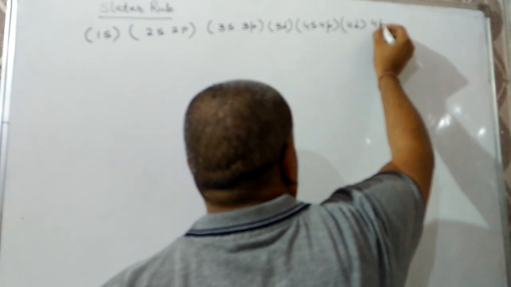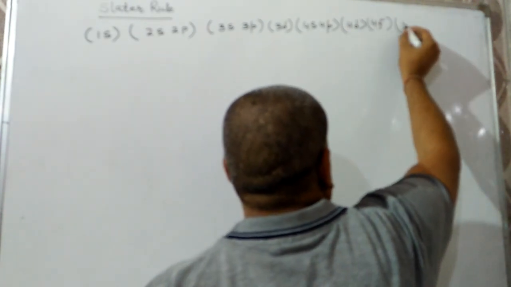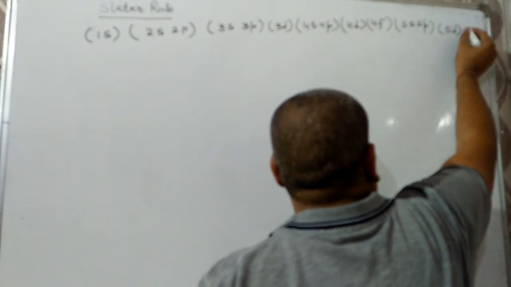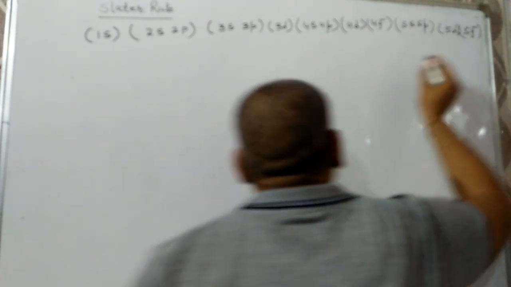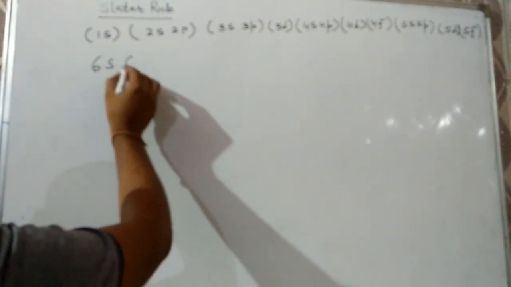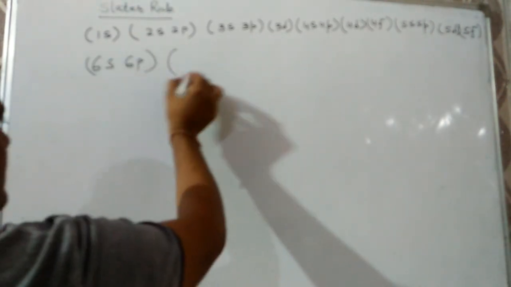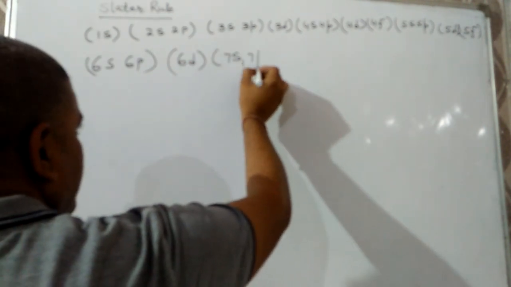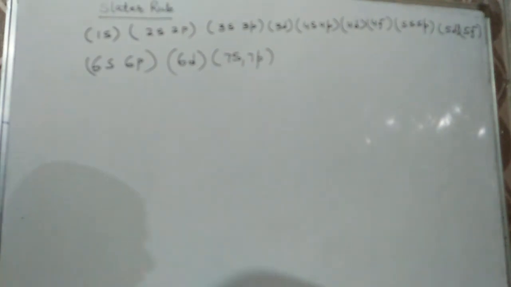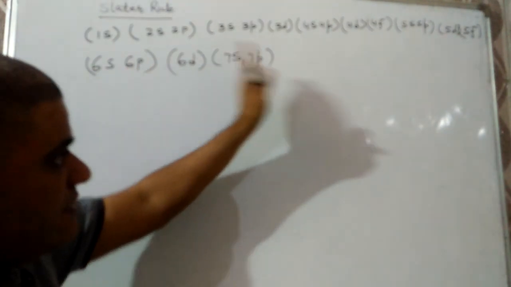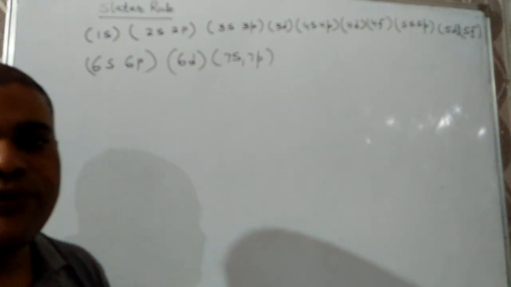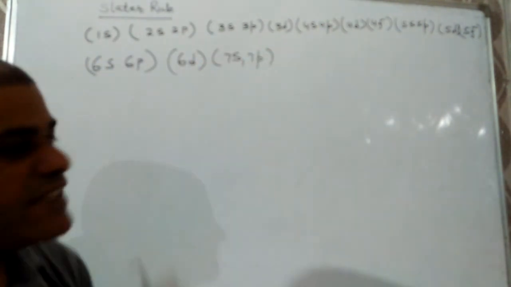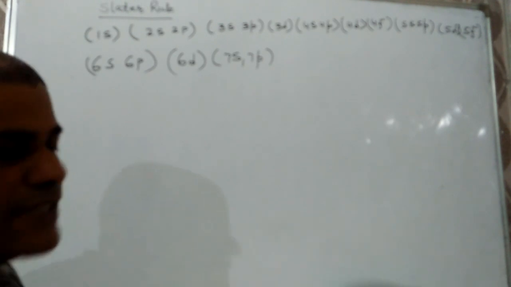Then 4f. 5s, 5p, 5d, 5f, 6s, 6p, 6d, and then 7s, 7p. We have to write down the electrons in groups like this, meaning according to shell we have to arrange: first shell, then second shell, third shell, fourth shell, fifth shell, sixth shell, and seventh shell.